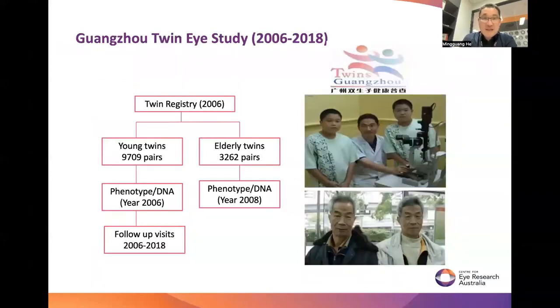Many years ago, in 2006, we established the Guangzhou Twin Eye Study as a way to understand the contribution of genetic factors and environmental factors to the development of myopia. In this study, we enrolled a large group of young twins, 7 to 15 years old, and managed to examine them annually from 2006 all the way to 2018. So we're talking about 12 years of annual visits for these twins.